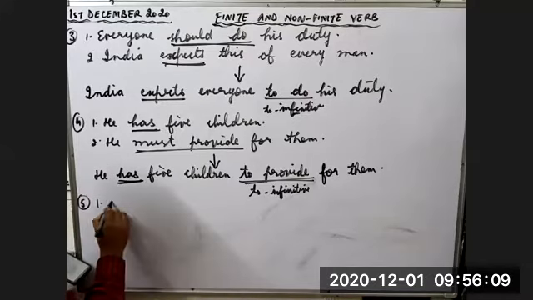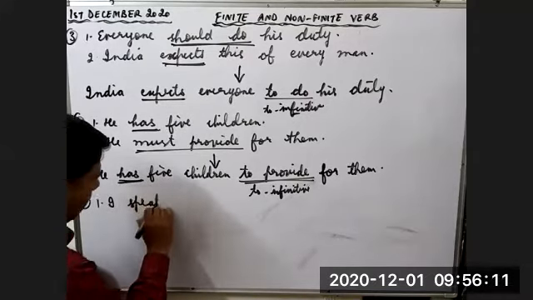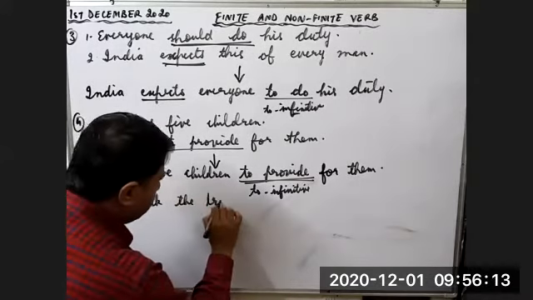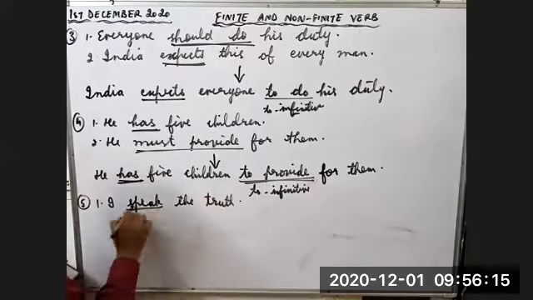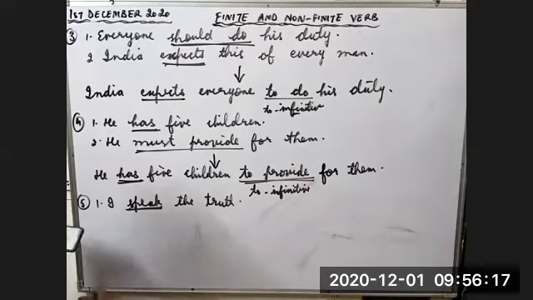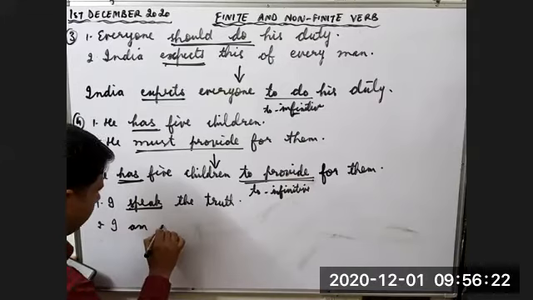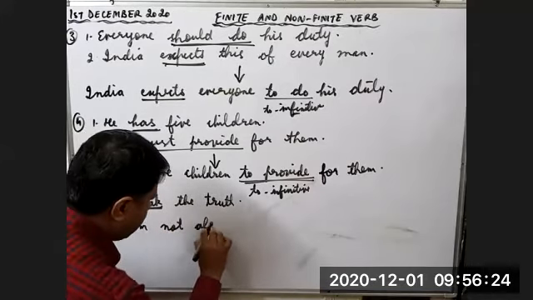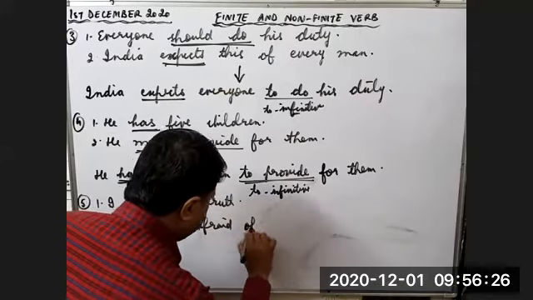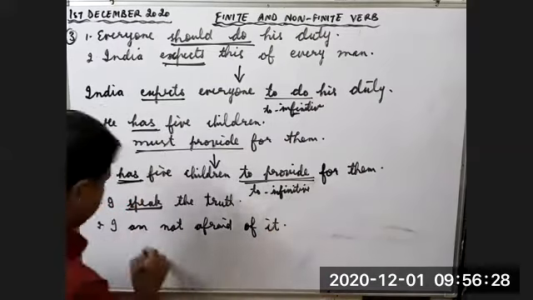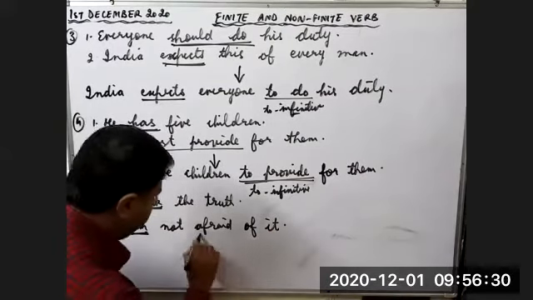Now fifth example. I speak the truth. So here speak is the tense element. Second, I am not afraid of it. Now am is again the tense element.